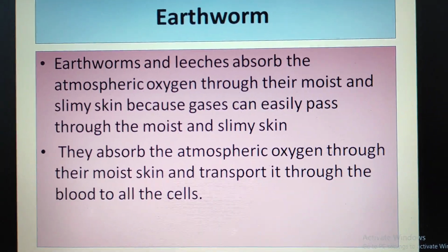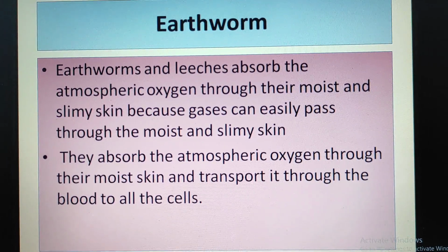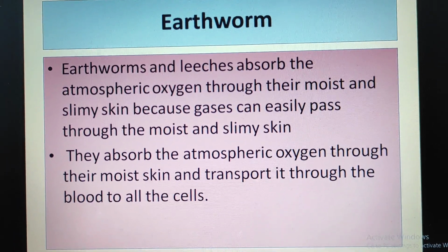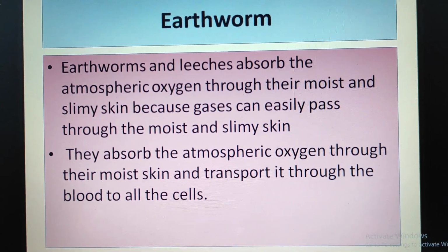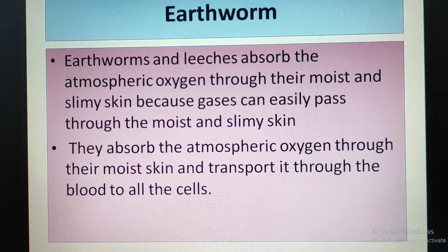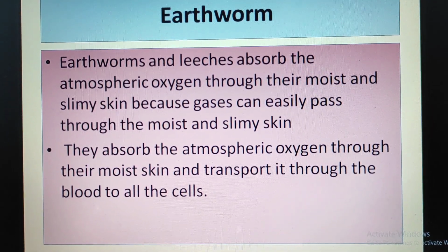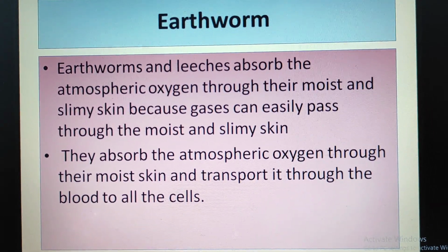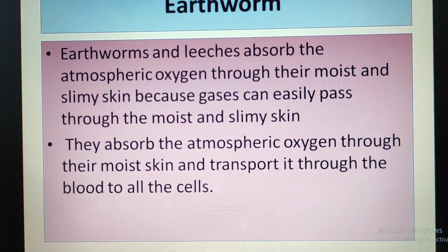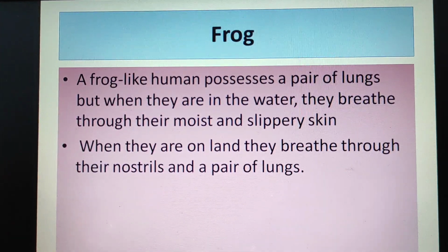Earthworm. Earthworms and leeches absorb the atmospheric oxygen through their moist and slimy skin because gases can easily pass through the moist and slimy skin. They absorb the atmospheric oxygen through the moist skin and transport it through the blood to all the cells.